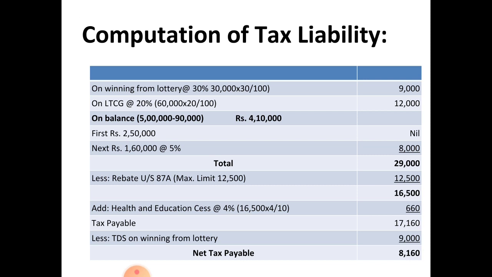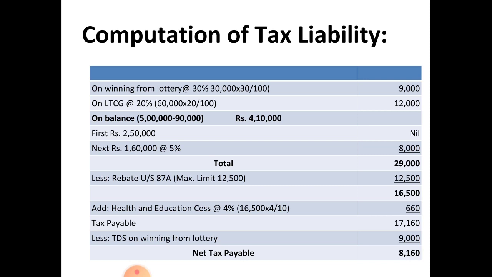You should not consider winning from a lottery with your actual taxable income. So, 30% of this, 9,000, you have to pay as tax separately, and on long term capital gain, 20%, you have to calculate it also separately, that is at 20%. 20% of 60,000 amounts to rupees 12,000, and on the balance you have to apply the tax slab, that is on the balance 4 lakh 10,000, that is 5 lakh minus 90,000.